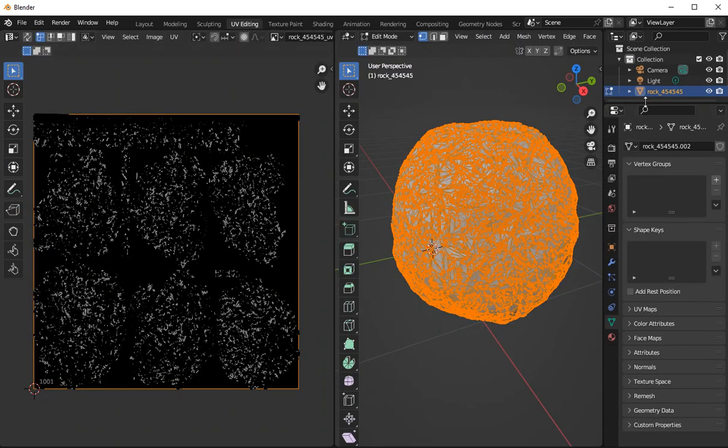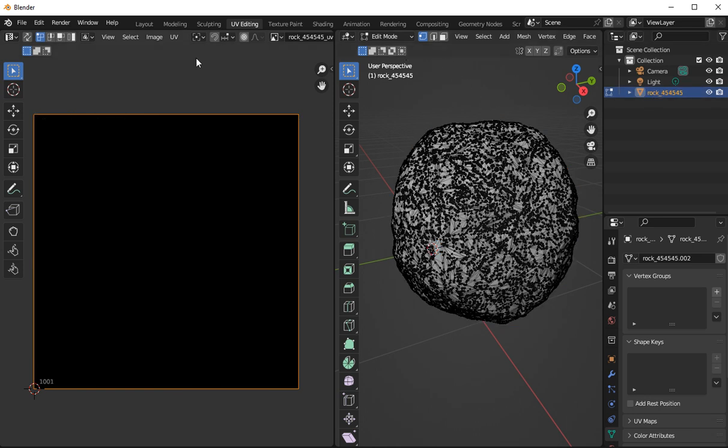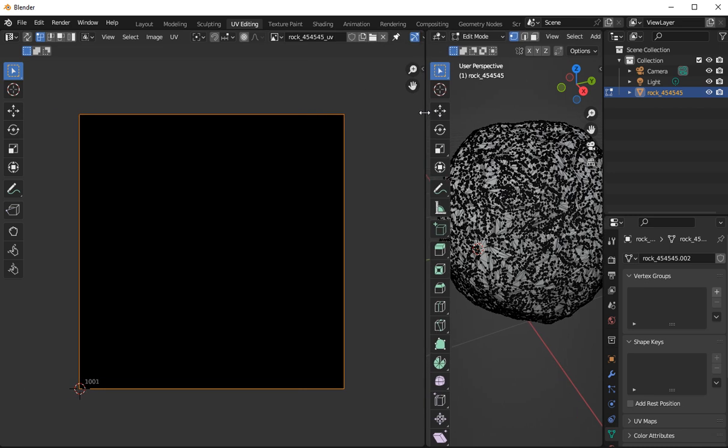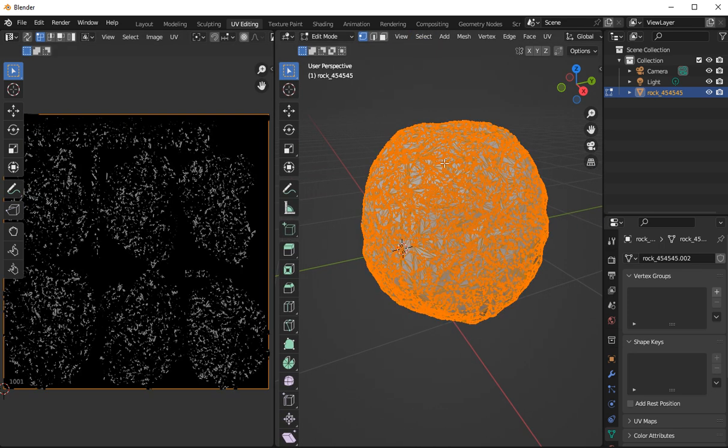So as I said, to UV map it, all you do is basically load in the model and go into UV. The first thing you would do is go over here and create a new UV. So you delete that and say create a new one. Go over here, select the whole model, and it basically does that.